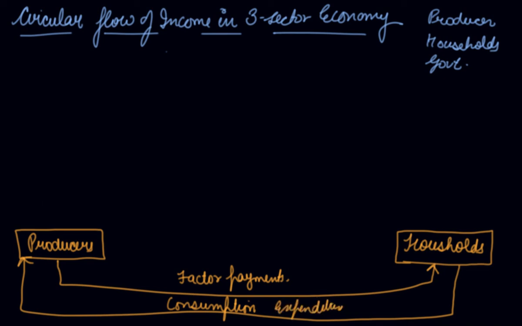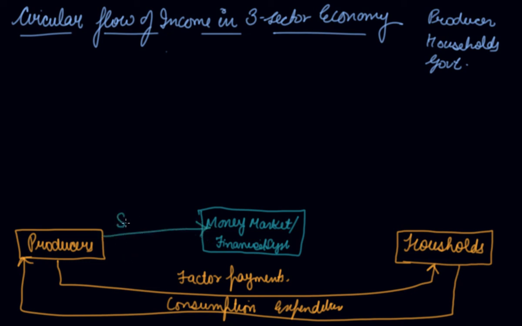Now what happens if the income, we have learned that your income is not fully spent, some part of income is saved. So there comes in existence the money market or the financial system, that is your bank. Producers do savings and take loans from the bank.